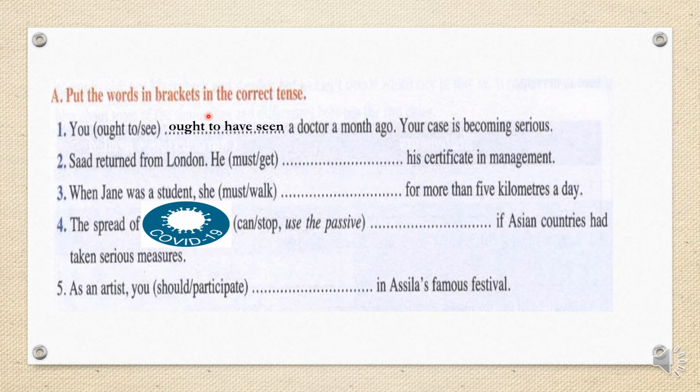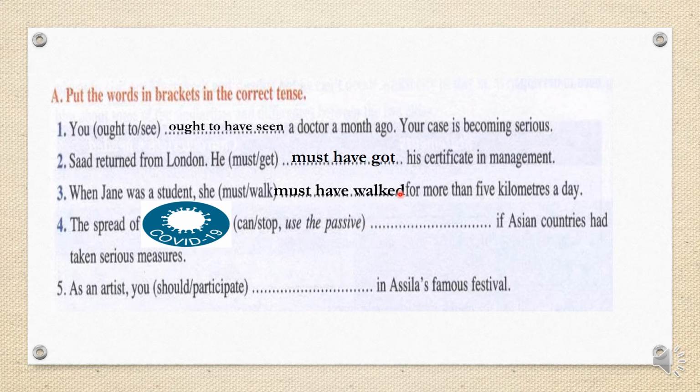Said returned from London. He must. Since we're talking about the past, we have to add have. Okay, have got, here it's certainty, it's deduction. Must have got his certificate in management. When Jane was a student, she must, yes, she must have walked for more than 5 kilometers a day.